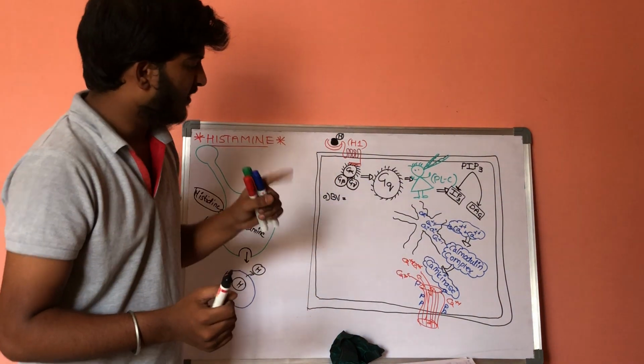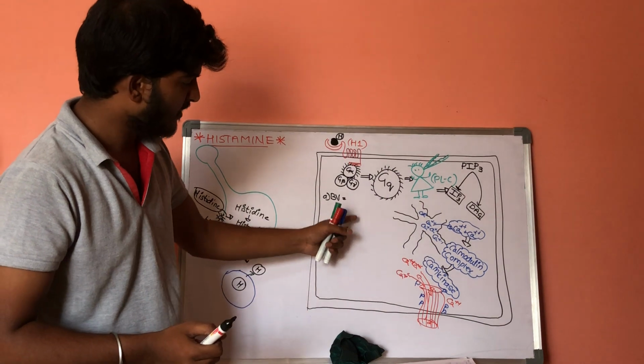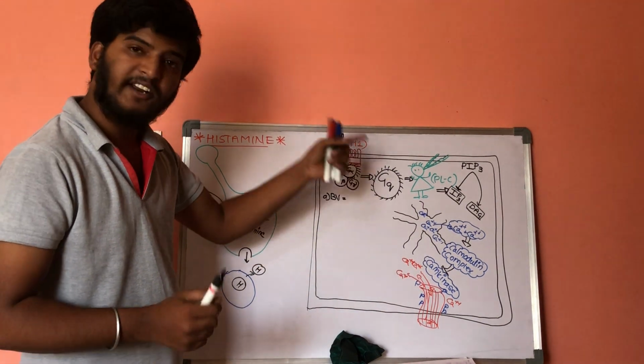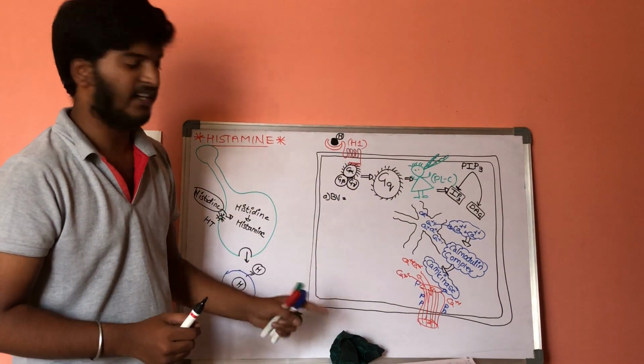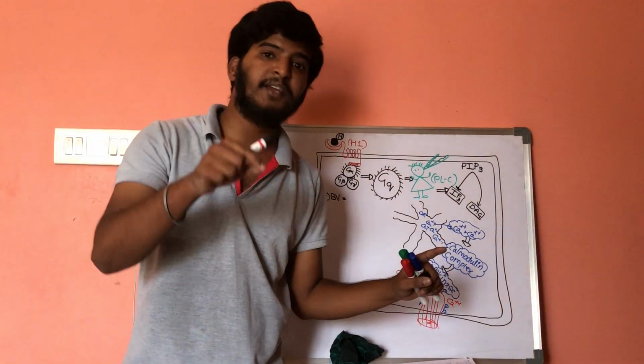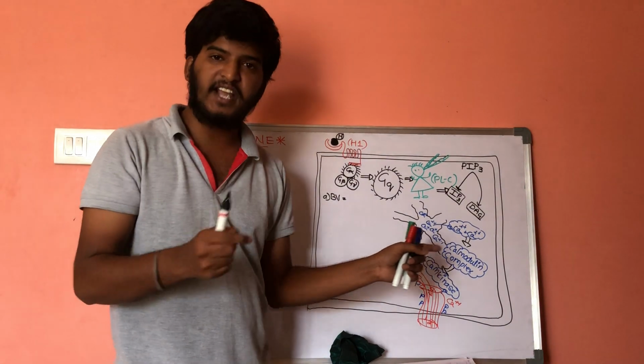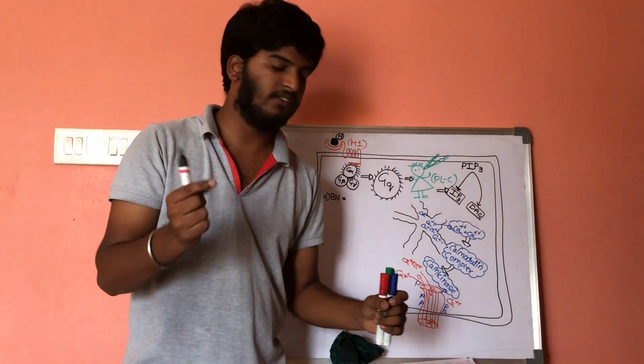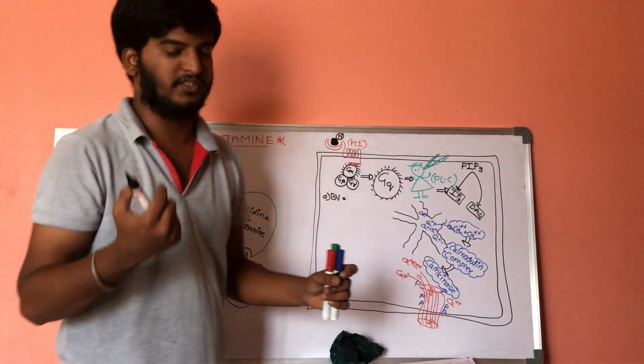So whenever calcium dependent nitric oxide enters inside the cell, this nitric oxide will inhibit the action of light chain kinase. When light chain kinase is inhibited, there will be no phosphorylation of myosin.